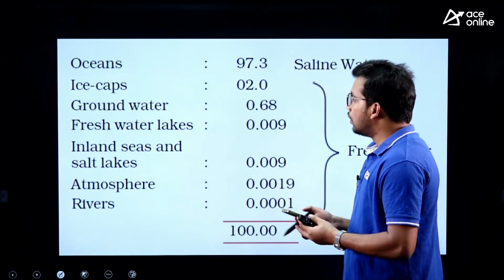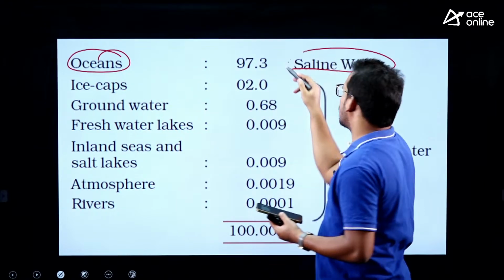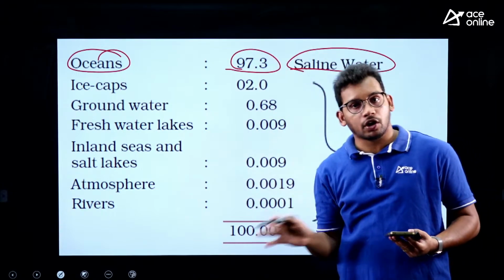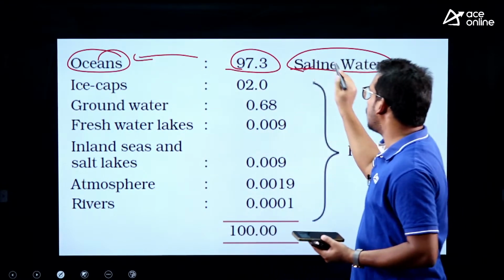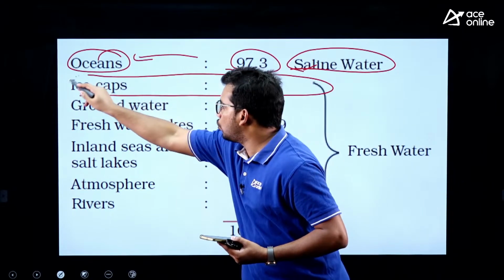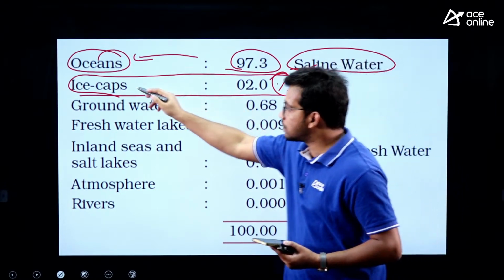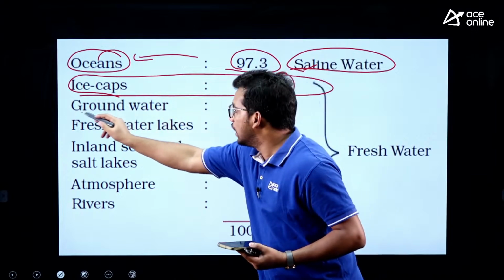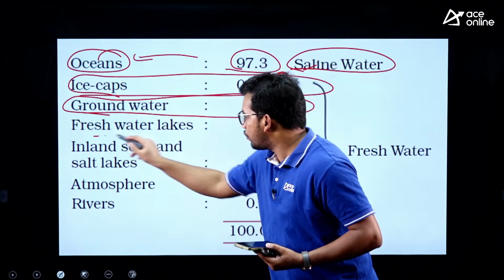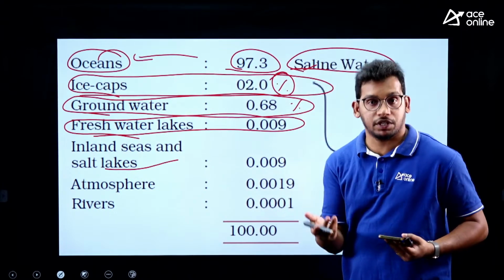You can see here the highest amount of water is located in the oceans. We all know this because these are salt water and we cannot consume them. This is not useful. So 97% of our total water on earth is from oceans, but they are salty and we cannot consume them. Second is ice caps, 2%, but this was excluded in the question. After ice caps they are asking. Then followed by groundwater, 0.68% of the total water. Then freshwater lakes, 0.009%. Inland seas and salt lakes like the Caspian Sea, right.